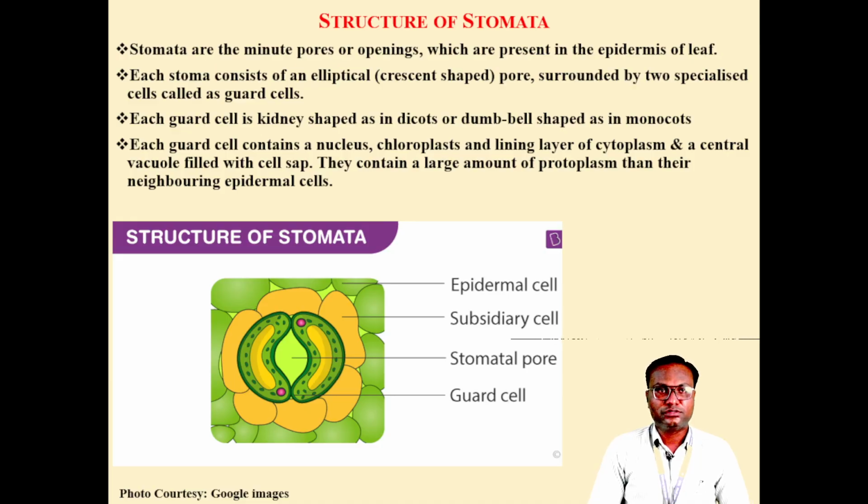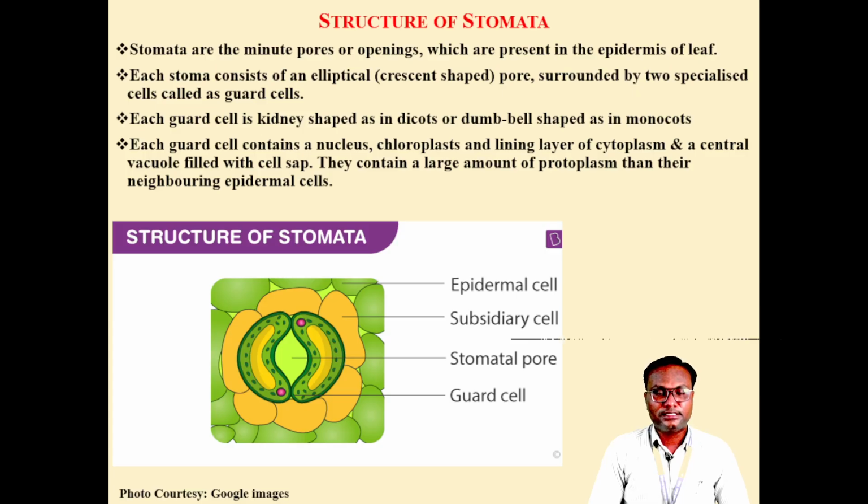Then the structure of the stomata. Stomata are minute pores or openings present on the epidermis, made up of 2 guard cells. These 2 guard cells are actually kidney shaped or dumbbell shaped, and these guard cells have cytosol, also known as cytoplasm, vacuole, nucleus, as well as chloroplasts.